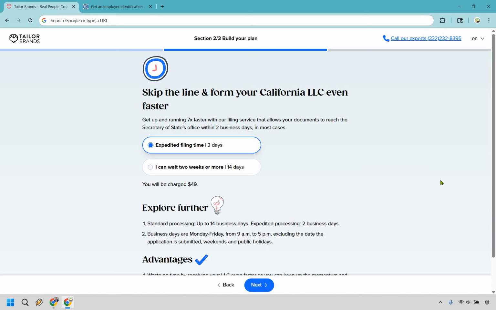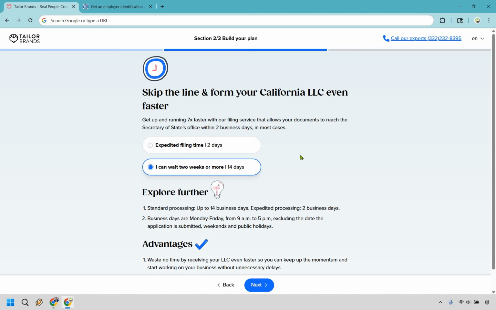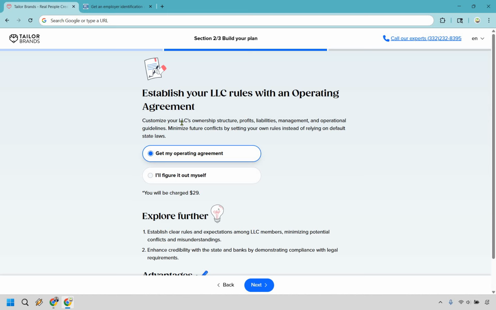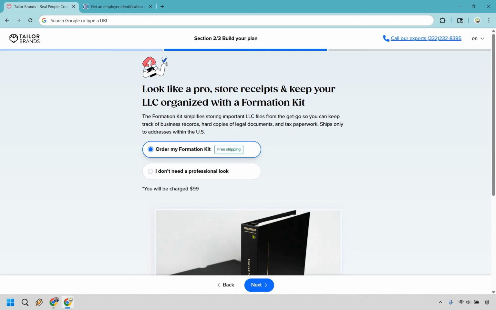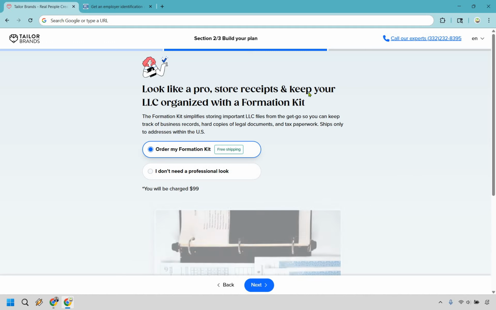Pretty straightforward. If you want to expedite your filing time to 2 days, it's going to be $49. However, if you can wait 2 weeks or more, around 14 days, it's going to be no extra charge. If you would like to get an operating agreement where you can customize your LLC's ownership structure, profits, liabilities, management, and operational guidelines, minimize future conflicts by setting your own rules instead of relying on default state laws, this will be charged just $29, or once again, you can figure it out yourself. This is going to be a formation kit where it pretty much keeps everything in one nice little binder here.